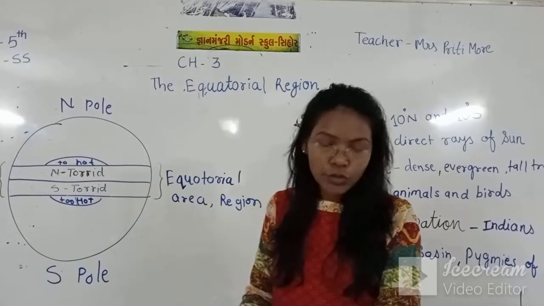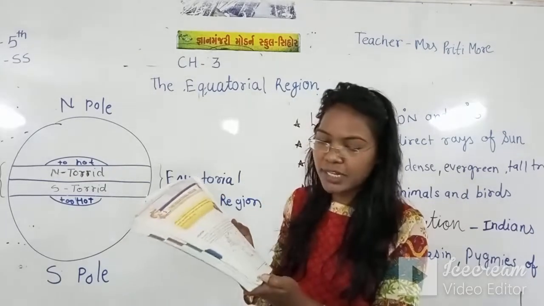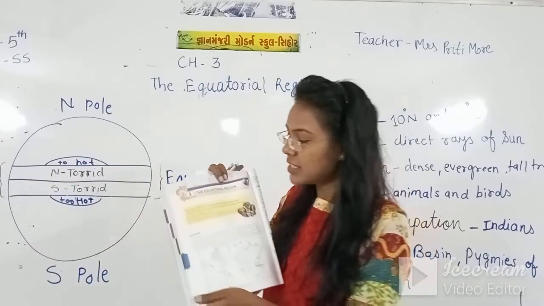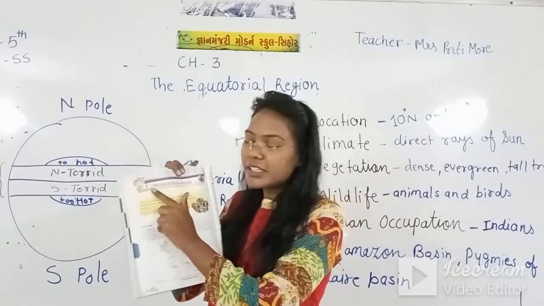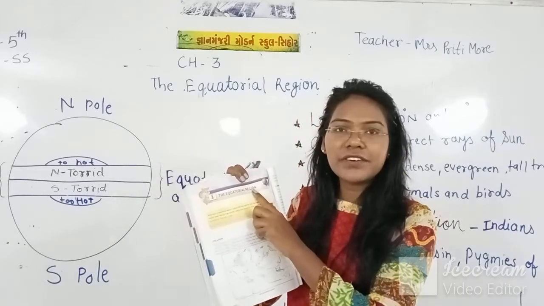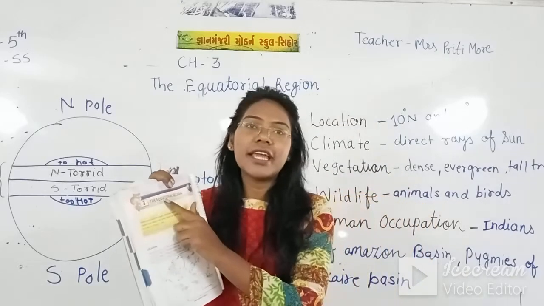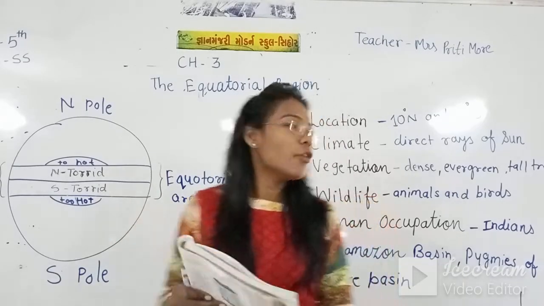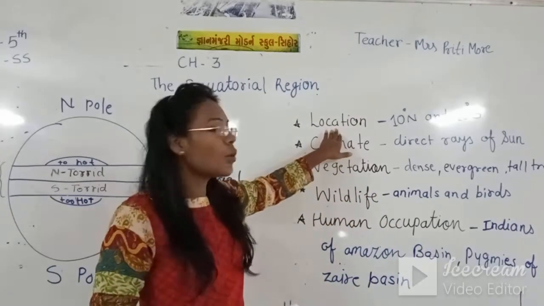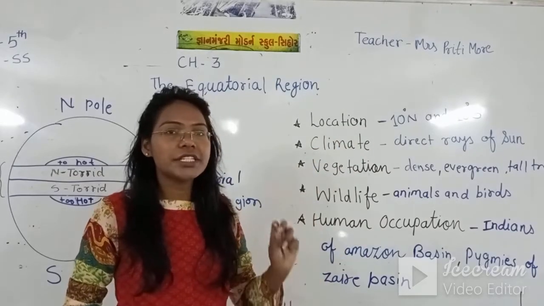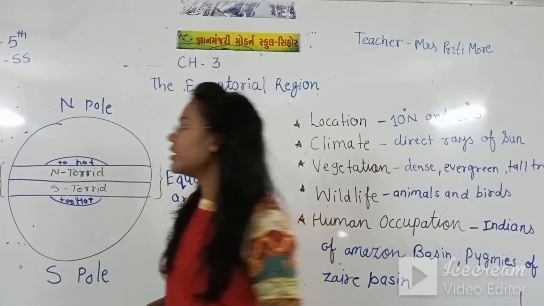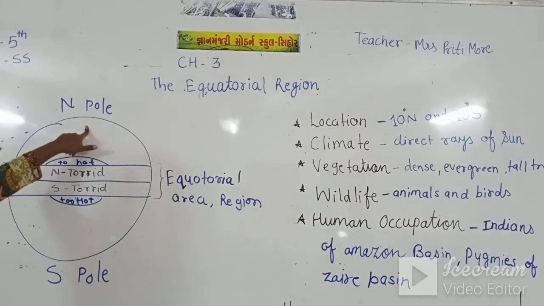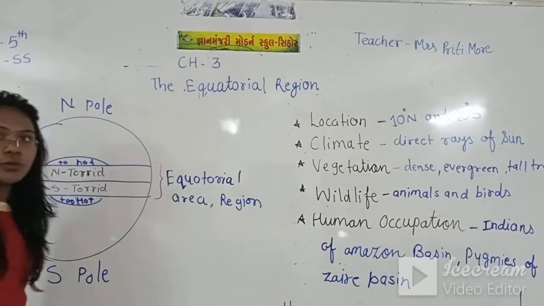page number 222. You can open page number 222 and see chapter 3, the equatorial region. First we are going to see location. What is the location of the equatorial region according to the north pole and south pole?